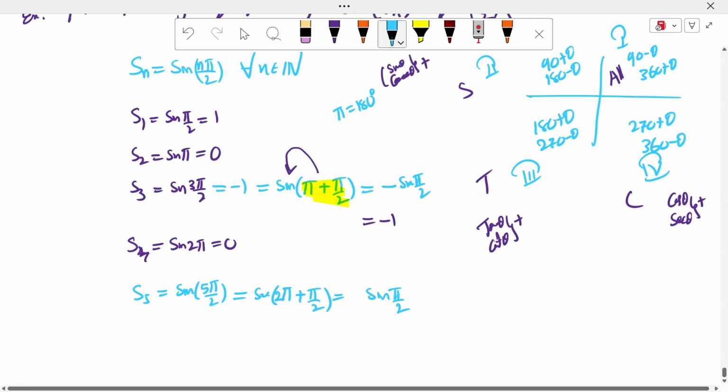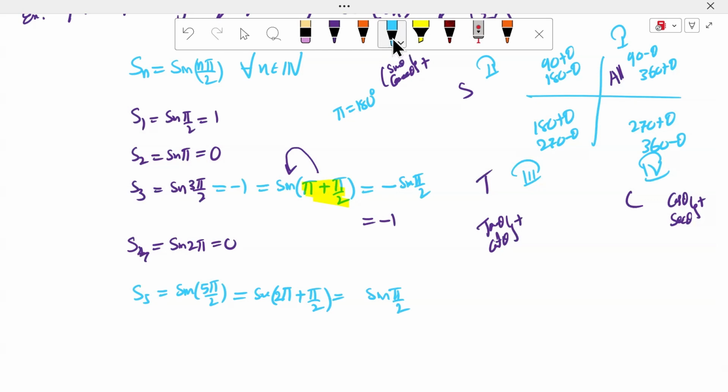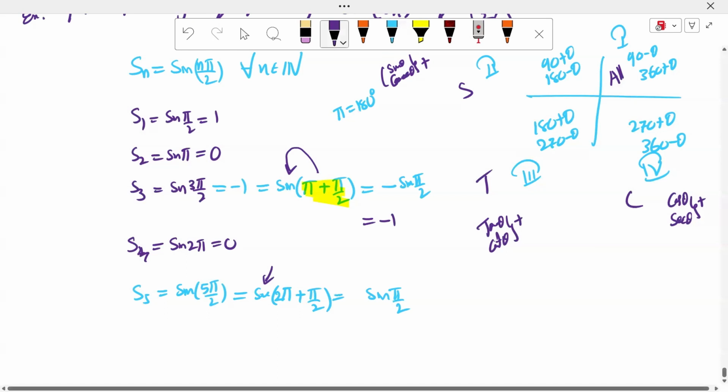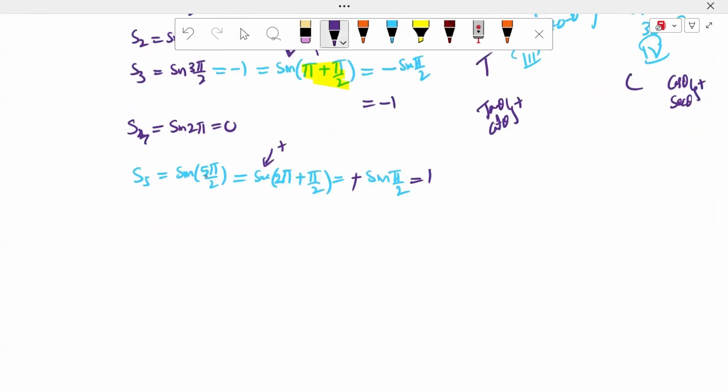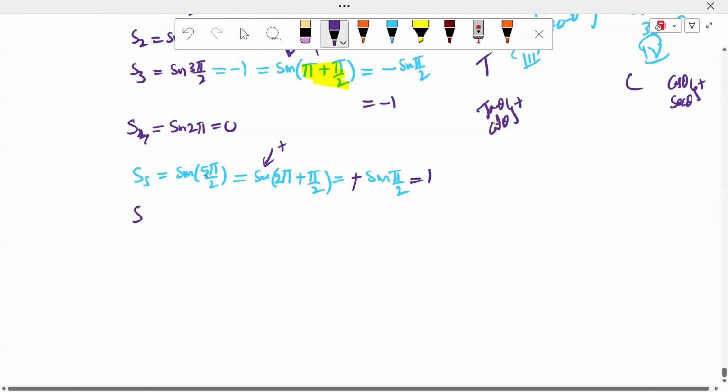Which coordinate, sir? 360 plus theta is the first coordinate. What does the sine function become for the first coordinate? It becomes positive. So the right answer is +90 degrees. It is 1, +1, +1. Is it clear, sir?